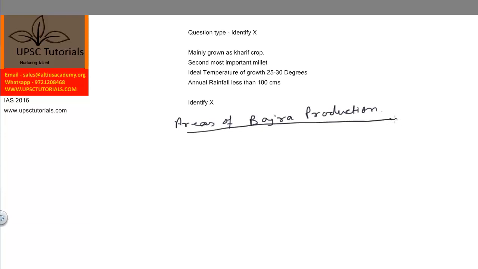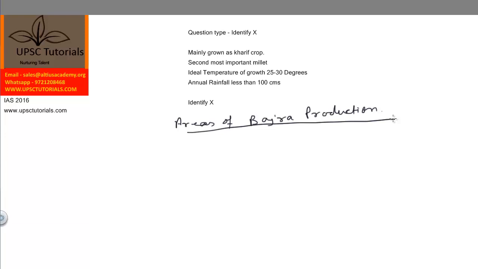You should remember this as a tip that you should not go through each and every crop of India, but you should be well conversant with the major crops of India. You should know the conditions of their growth, areas of their production, and a basic outline: when it is sown, when it is harvested, whether it is a kharif or a rabi crop, what the ideal temperature conditions are, what the ideal rainfall conditions are, what the major areas of their production are, and the world ranking of India vis-a-vis those crops.